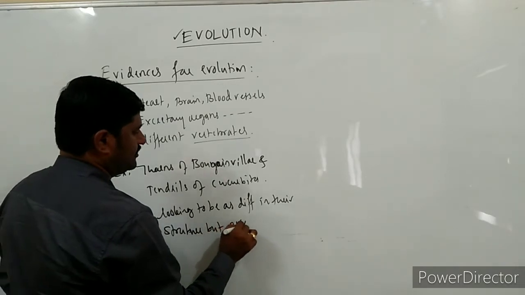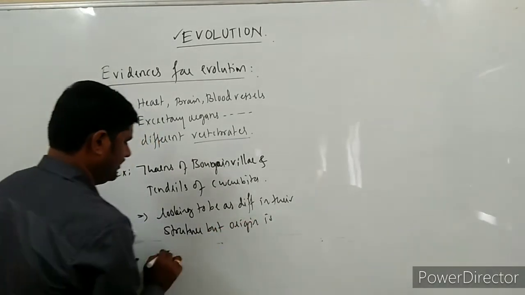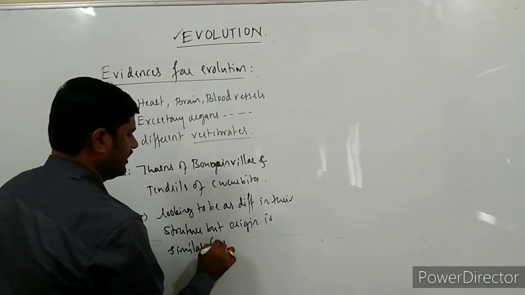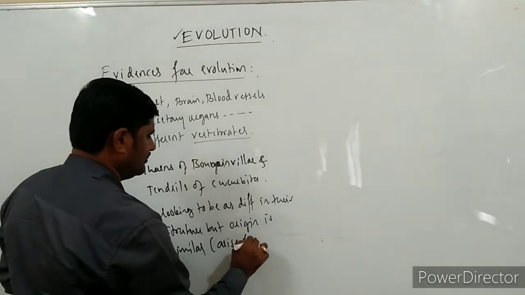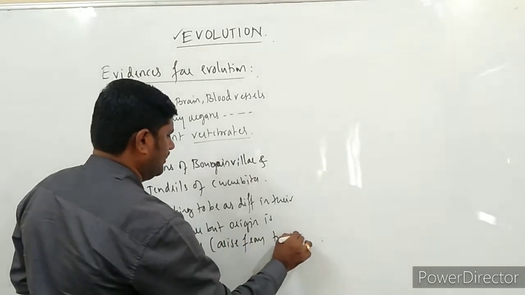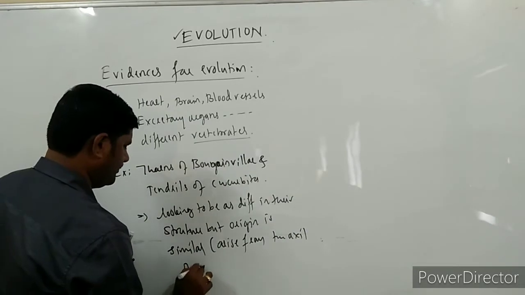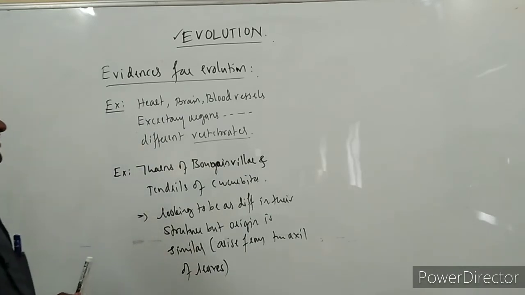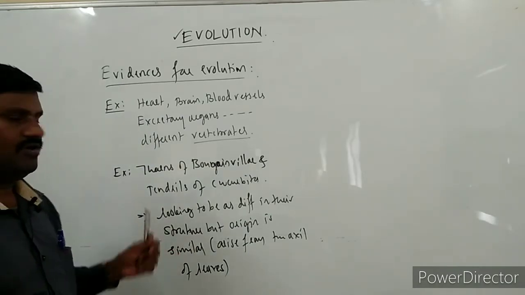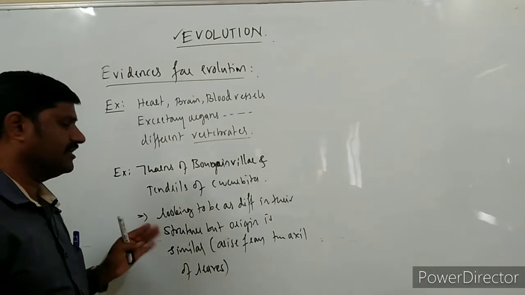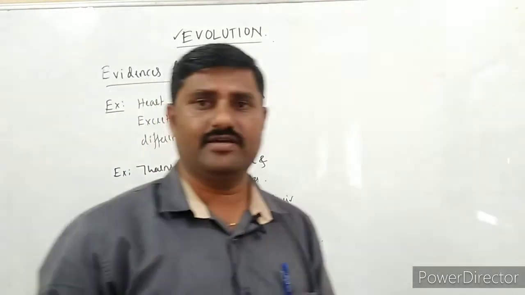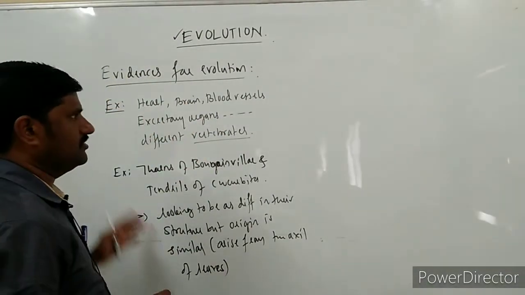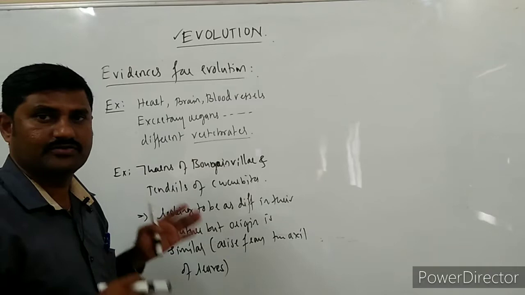But the origin is similar. That is, they arise from the axil of leaves, right? Hence, these are said to be what? Homologous organs. This is also one of the unique examples for homologous organs, right?